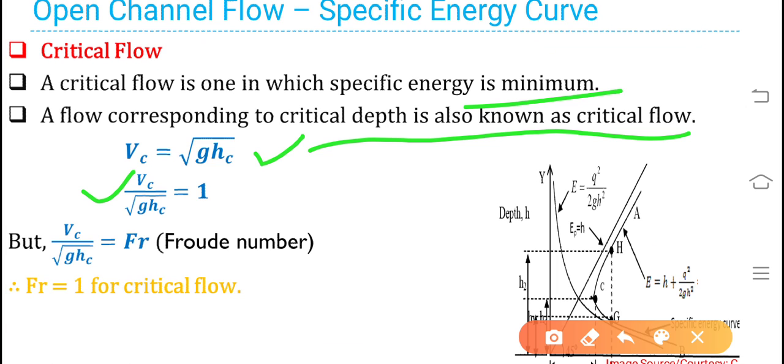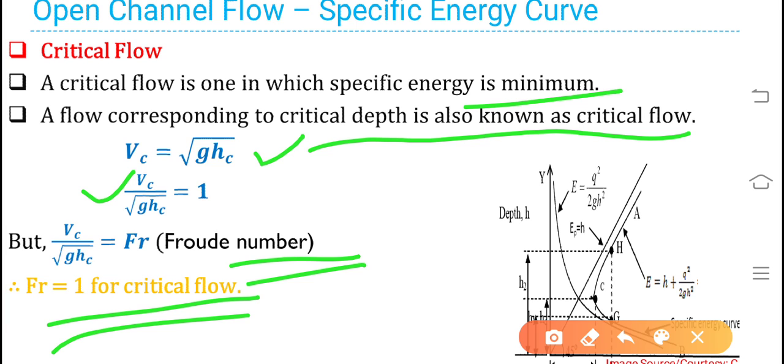But we know the Froude number Fr is equal to V divided by the square root of G H, or G D or G Y, whatever; H or D or Y we can use. Therefore, Fr must be equal to 1. In order to say critical flow, the Froude number should be 1. This is the condition. In the exam, this can be asked for 3 marks. Only 3 marks. A rough sketch you have to write.